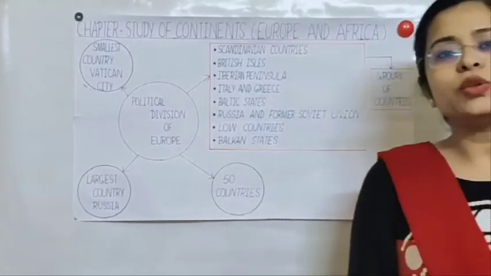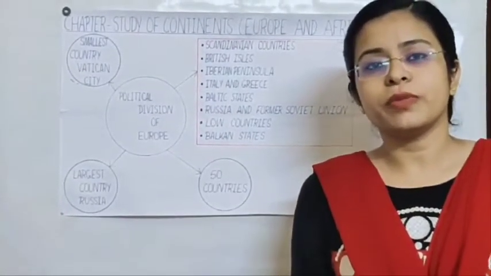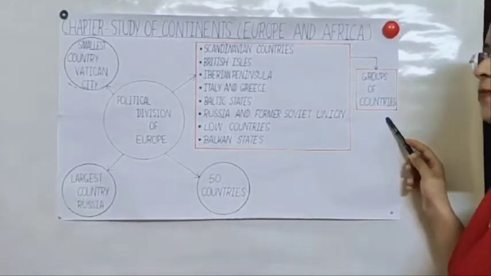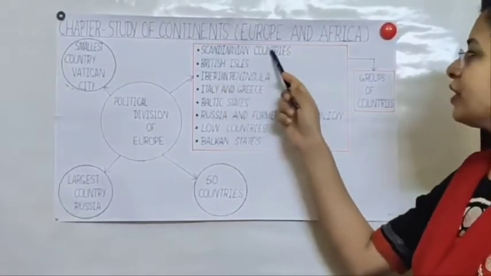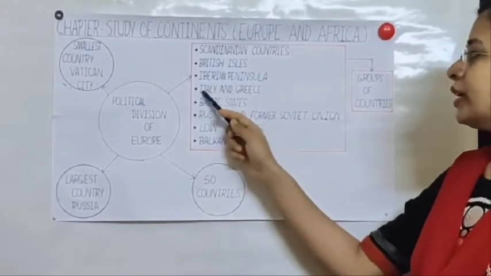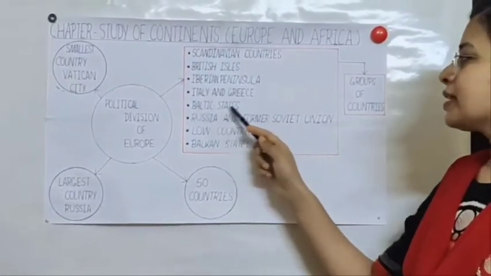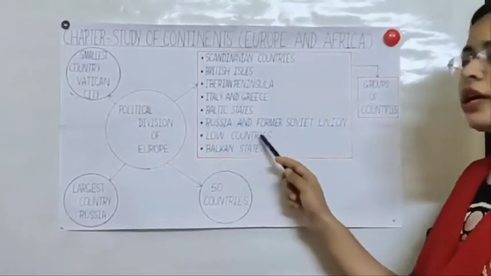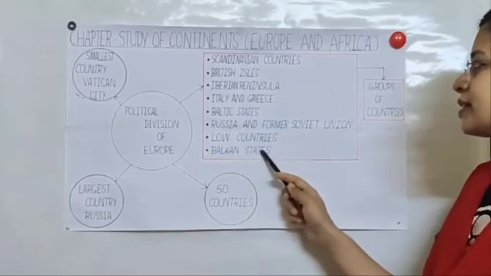It is easier to learn the countries of Europe since it is divided into groups of countries such as Scandinavian countries, British Isles, Iberian Peninsula, Italy and Greece, Baltic states, Russia and former Soviet Union, Low countries, Balkan states.